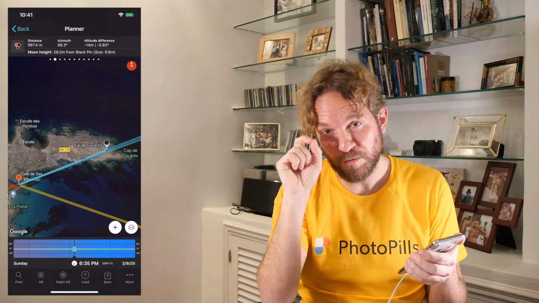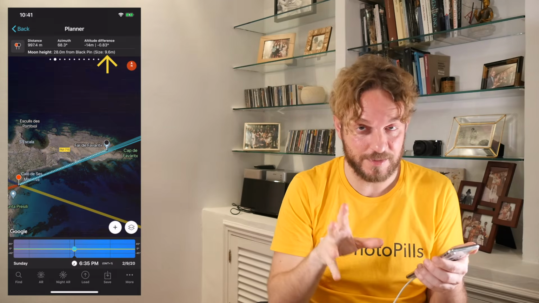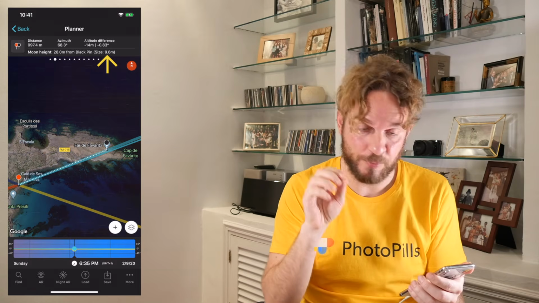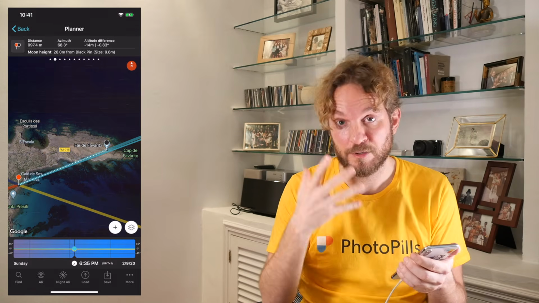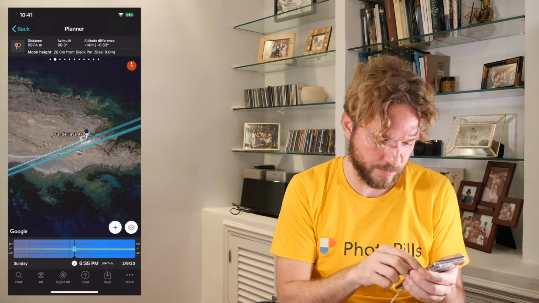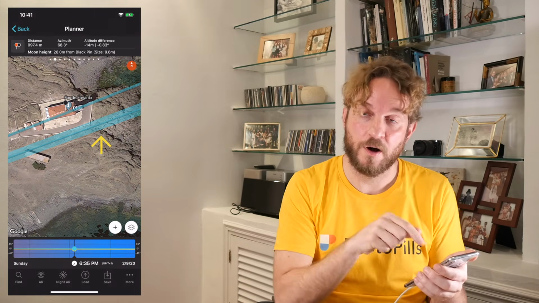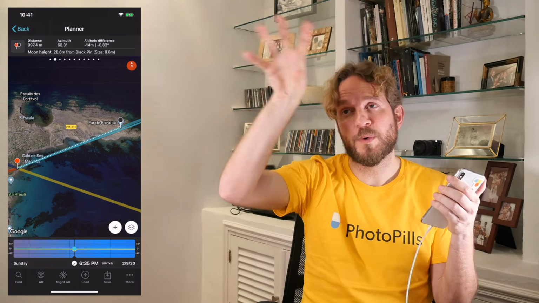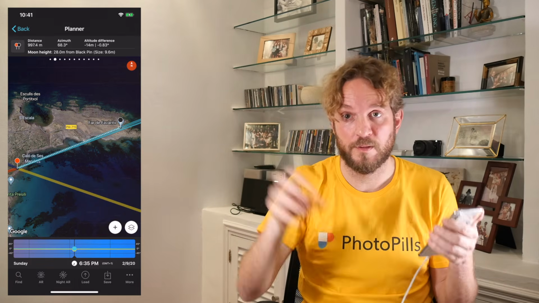And finally, another cool thing that the panel tells me is the size of the moon. The diameter of the moon, in this case, was 9.6 meters. And as I told you before, you can also see the size of the moon on the map. Knowing the size of the moon really helps me understand how big the moon will be compared with my subject.